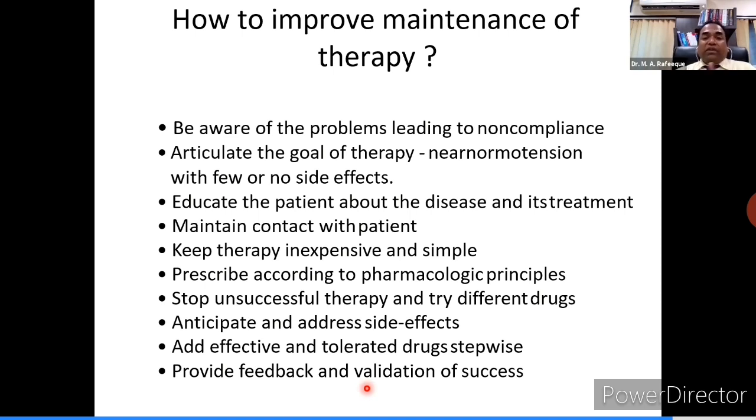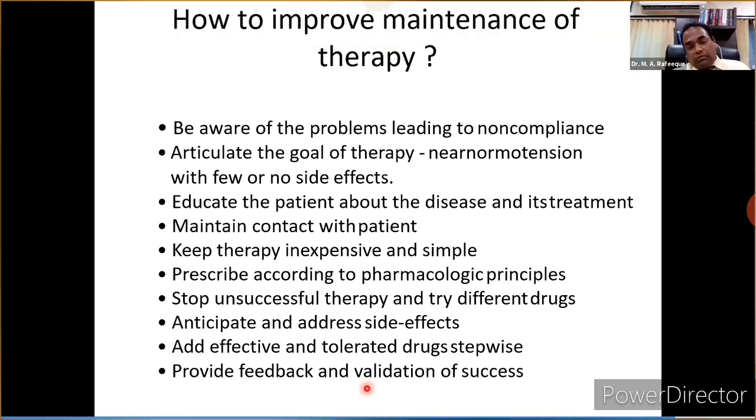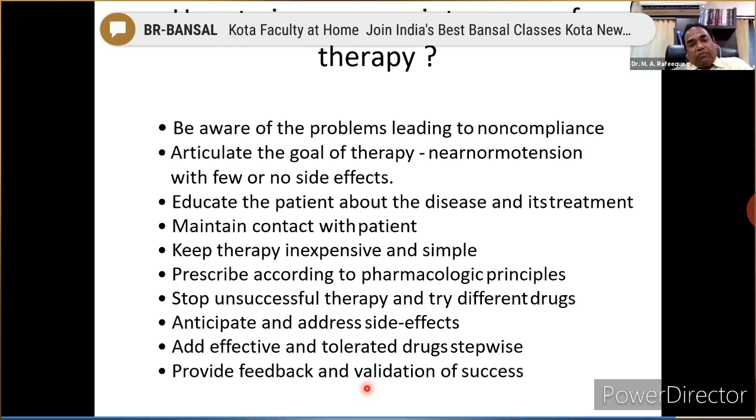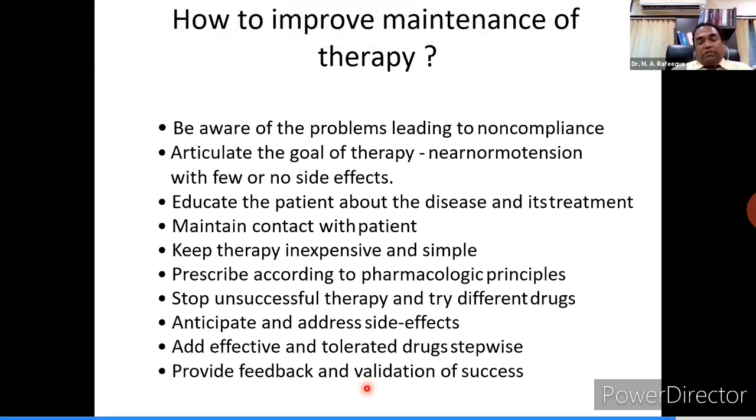Educate the patient. Education of the patient is very important in lifestyle disorders. Give an explanation about the disease and its treatment. It's very important nowadays to keep contact with the patient. Now there are various software and electronic modes with which patient can be kept in contact. Living in an economically constrained country like this, medicine should be simple and inexpensive. Costly therapy is one of the important reasons for non-compliance or difficulty in maintaining therapy. So you should keep inexpensive and simple therapy.